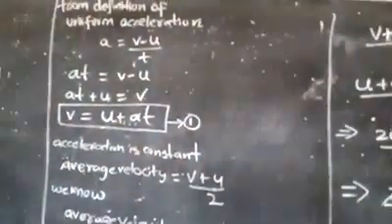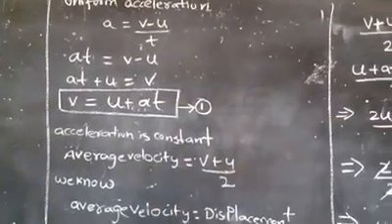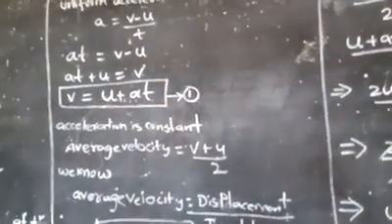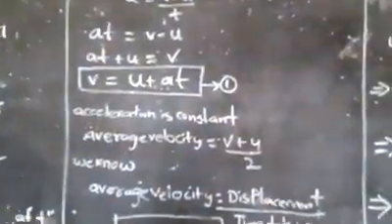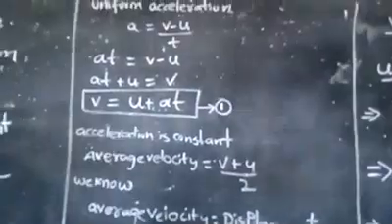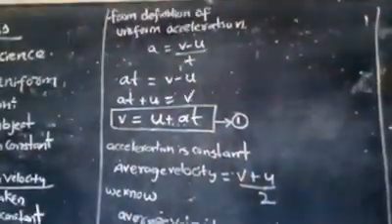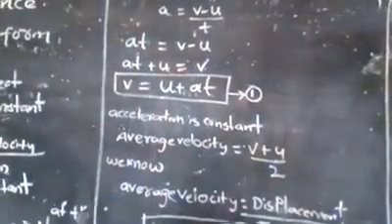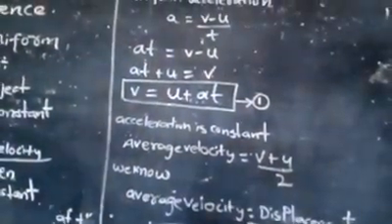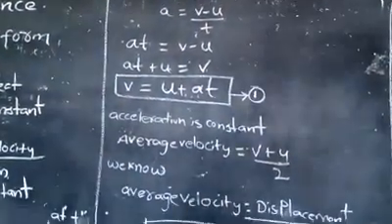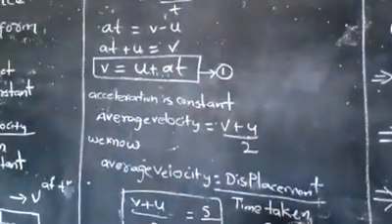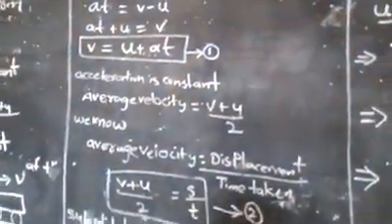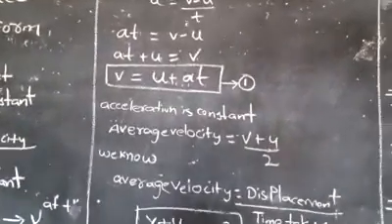For initial velocity u and final velocity v, the final velocity is always more than the initial velocity. In this case we observe that the final velocity is more when compared to the initial velocity. So a is equal to change in velocity, which is final velocity v minus initial velocity u. So a is equal to v minus u.